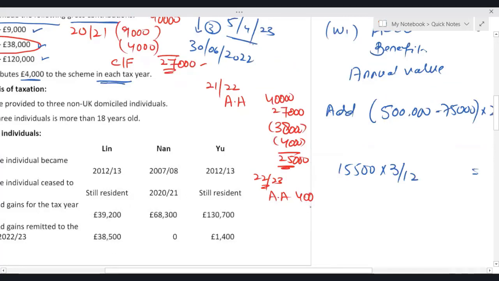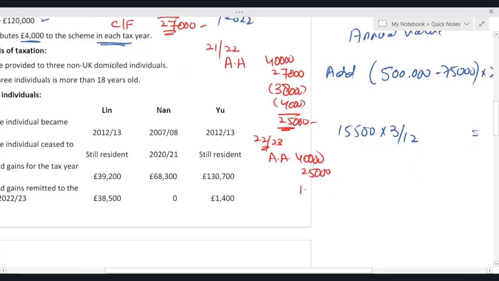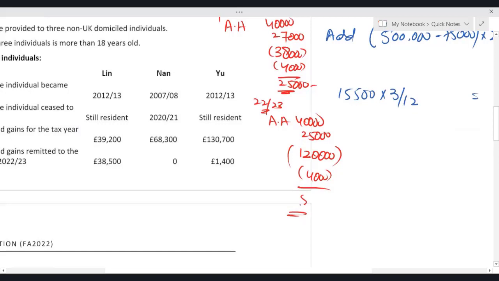If I take unused, this 25. But the contribution in the current tax year, gross PPC is 1,20,000 by settled, and employer contribution is 4,000. Which means that there is an annual allowance charge of 59,000.